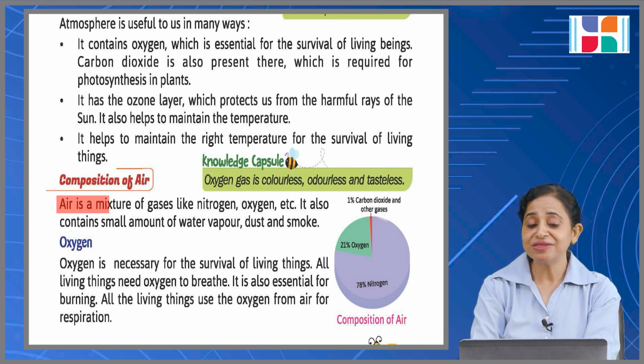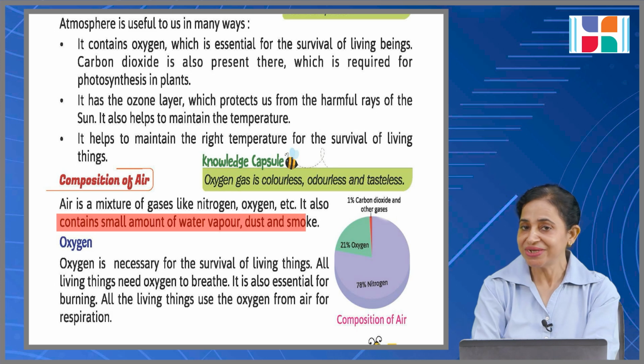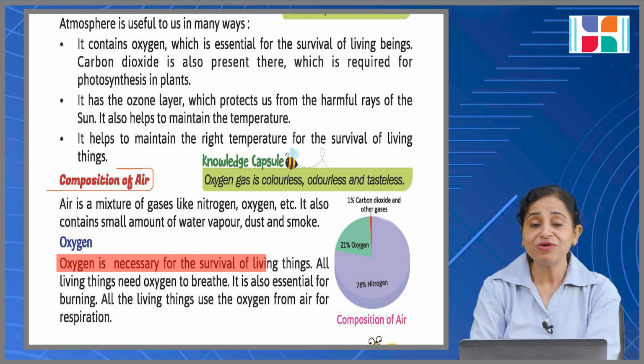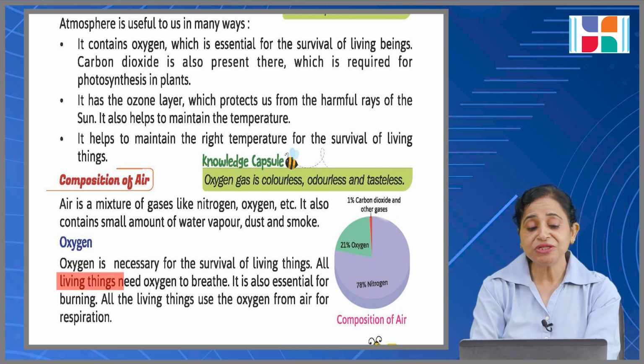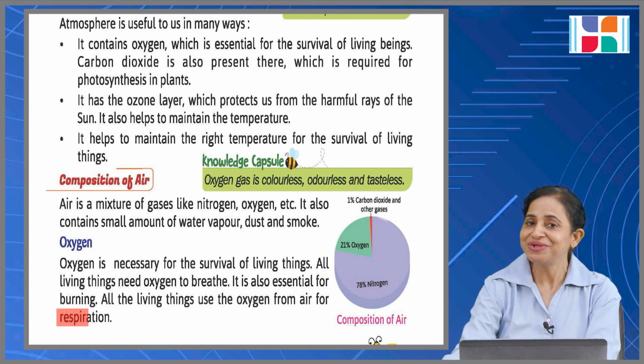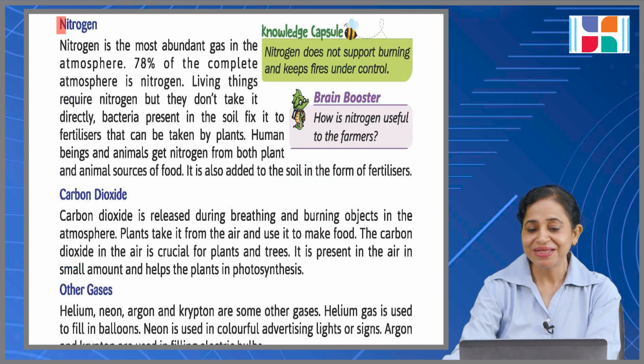Composition of air. Air is a mixture of gases like nitrogen, oxygen, etc., and it also contains small amounts of water vapor, dust and smoke. Oxygen. Oxygen is necessary for the survival of living things. All living things need oxygen to breathe and it is also essential for burning. All living things use the oxygen from air for respiration.